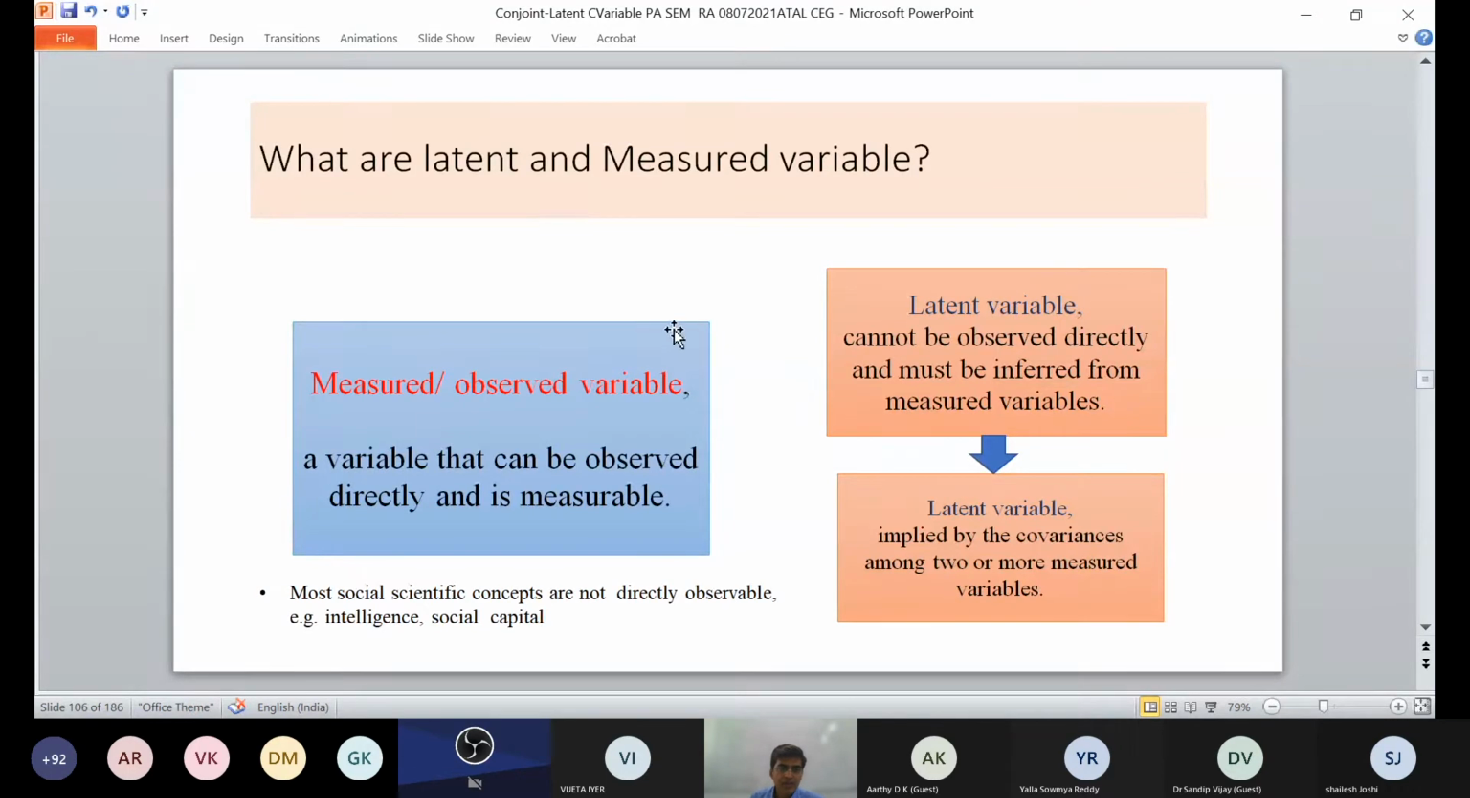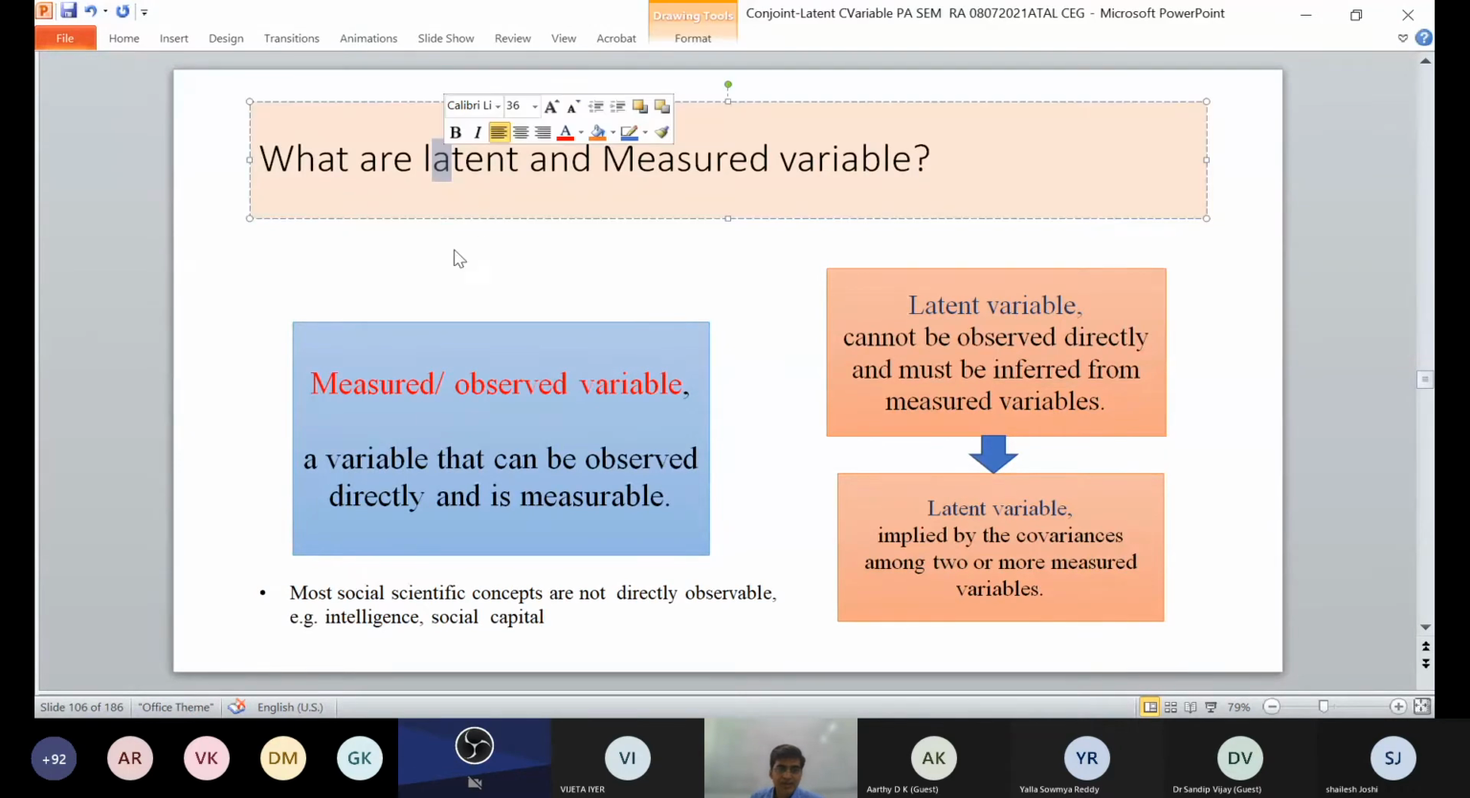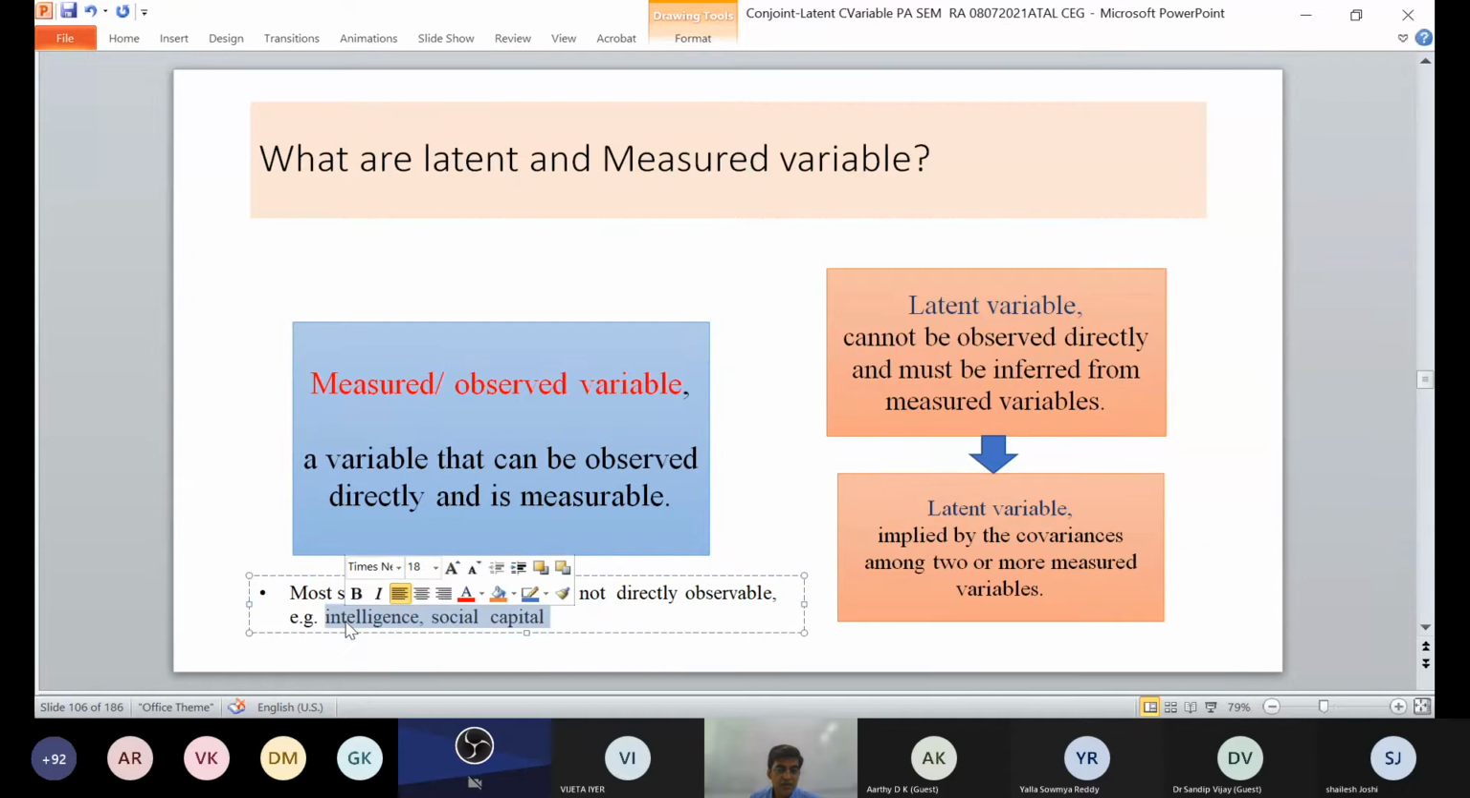As we have seen, there are latent and measured variables. Measured variables are those which we can observe or measure, like temperature. There are a number of such variables, but latent variables cannot be observed directly. So it employs covariance among two or more variables. What are these variables? It can be intelligence, it can be social, it can be capital. These are more social scientific concepts which are not directly observable, such as intelligence.